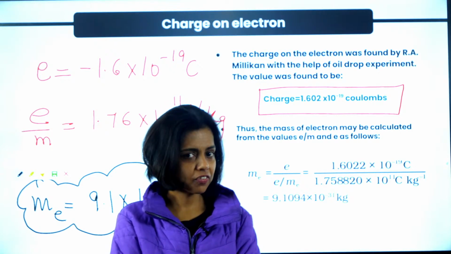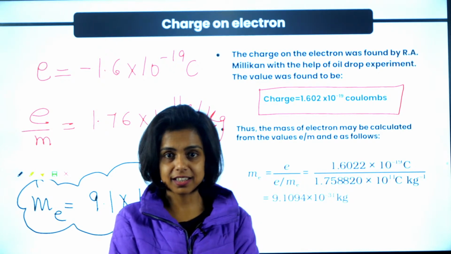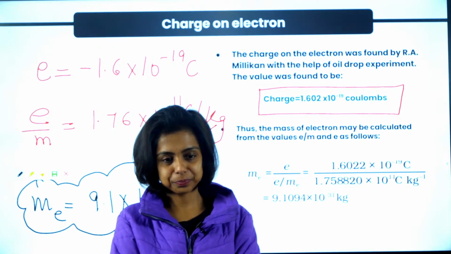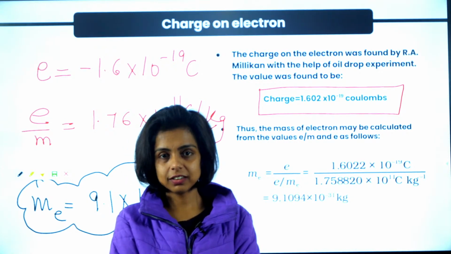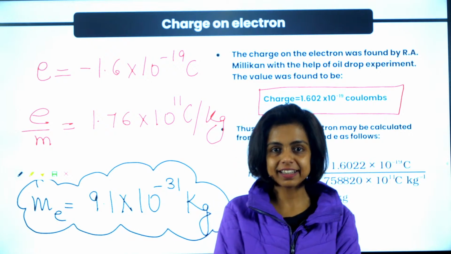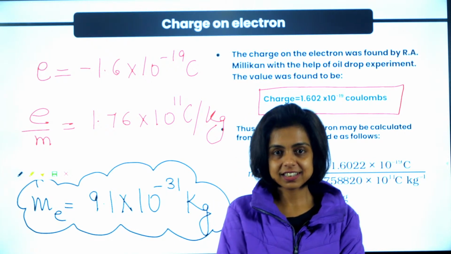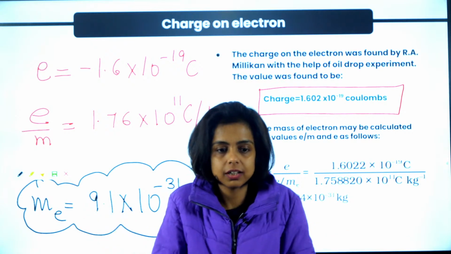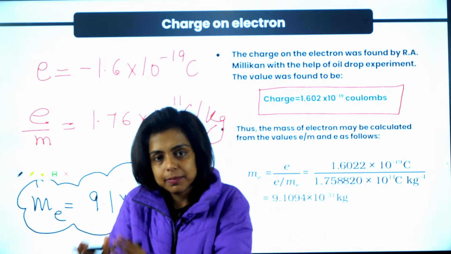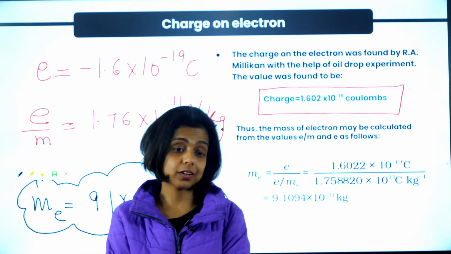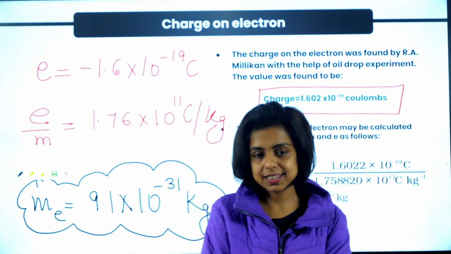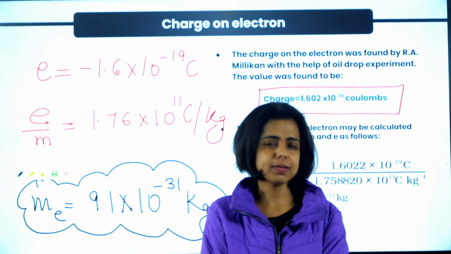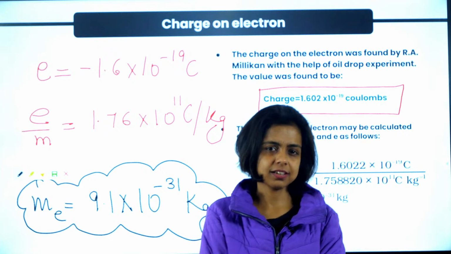And if some negatively charged particle is there, then common sense says what? There has to be a positive particle, isn't it? If there is a negative particle, which we call the electron, and the atom is neutral, then common sense says there has to be a positive particle. But common sense is not that common, guys.